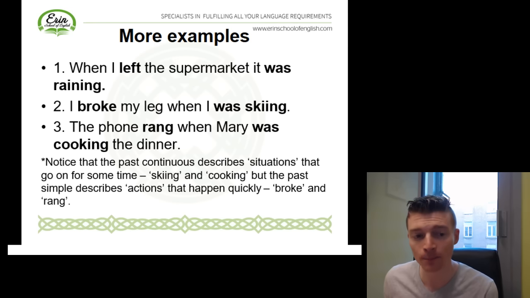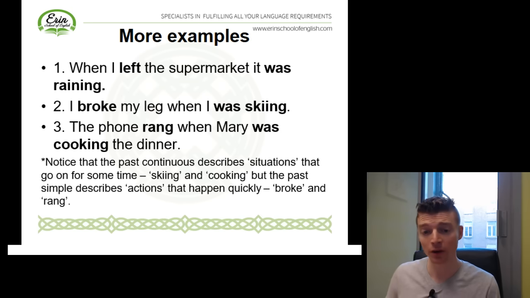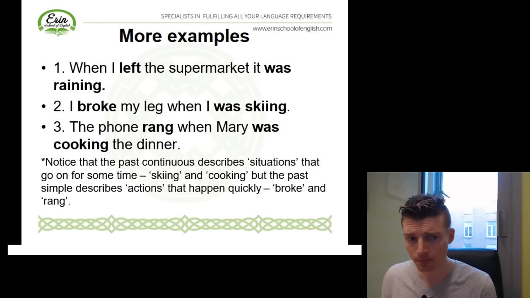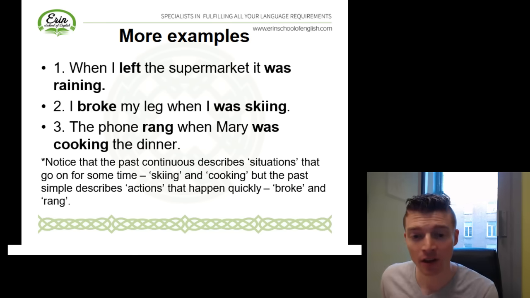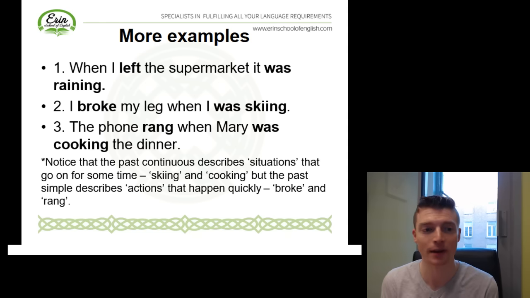And the past simple, it describes actions that happen more quickly over a shorter space of time. So Mary was cooking the dinner when the phone rang. The phone ringing, it's a much shorter duration than the action of cooking the dinner. Skiing was happening for a longer time than the incident of the leg breaking.